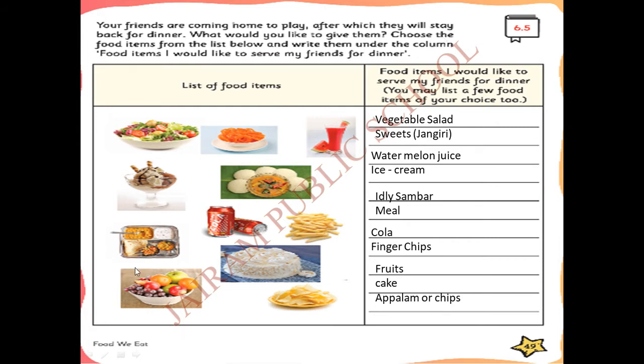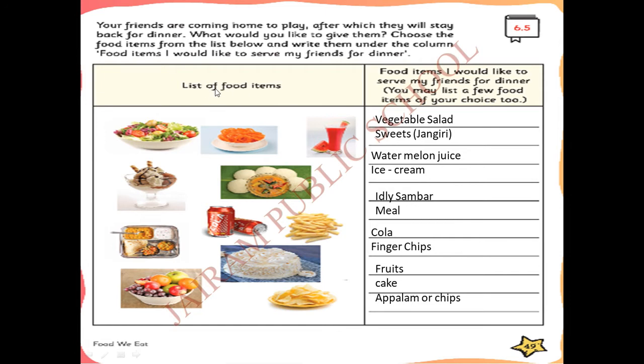See, they have given you a list of food items here. You have to choose the food items from this list below and write them under the column here: food items I would like to serve my friends for dinner. See what all the food items you would like to serve your friend. Okay, these are the list of food items.